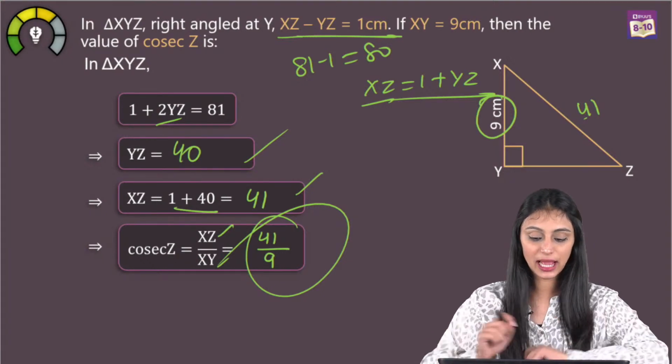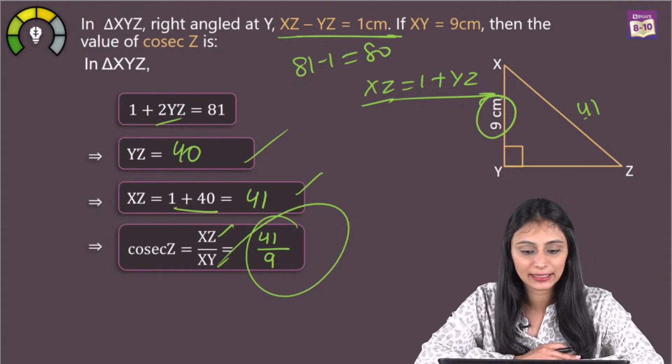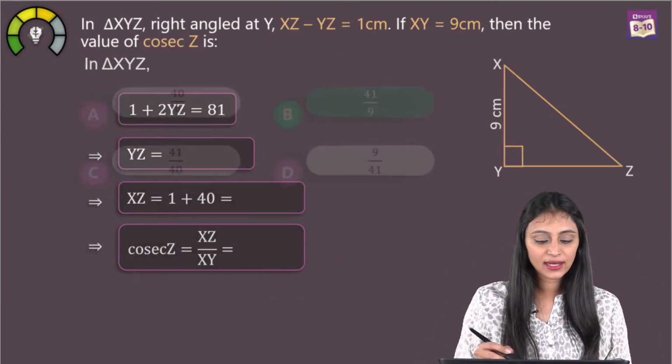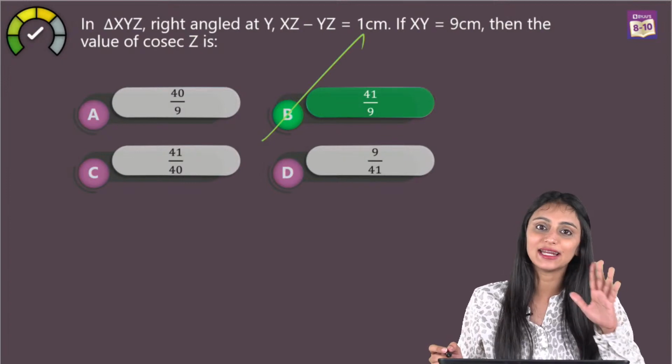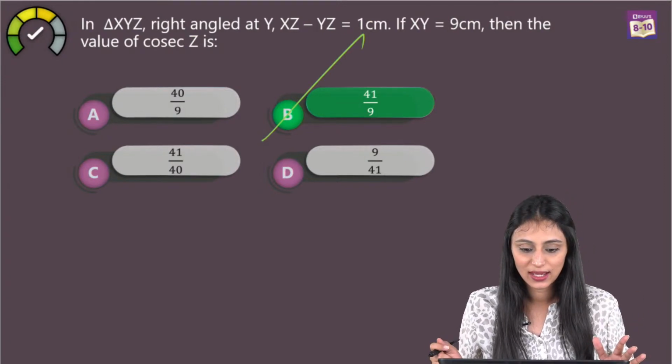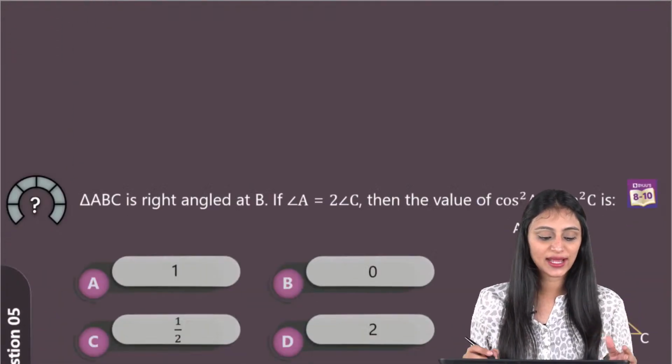Yes, Sharda, Nandini, absolutely. It's 41 by 9. Alright. So this is the final answer. That means option B is the correct answer for this question, right? Cool. So let's move to the next one.